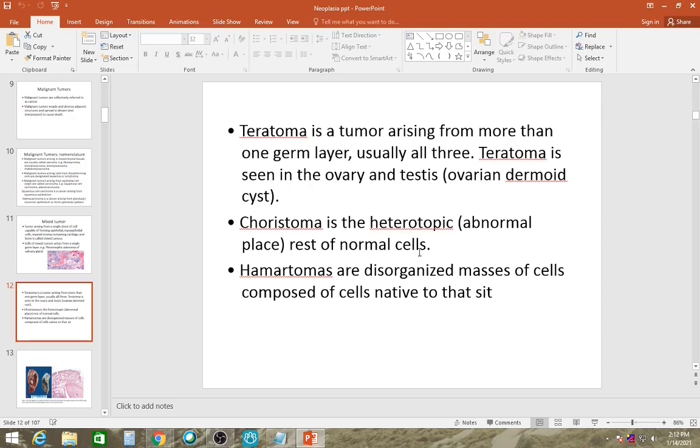Choristoma is a heterotopic rest of normal cells. They are usually found in abnormal places. Like if you find gastric mucosa in Meckel's diverticulum, that's an example. It's an example of choristoma.